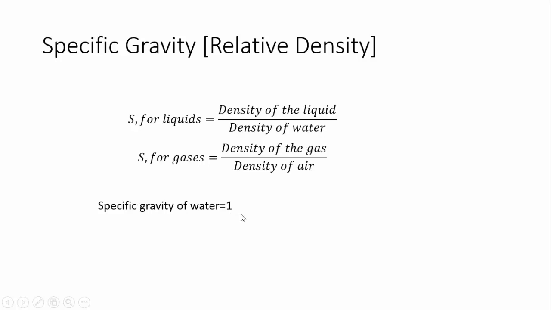So it tells how much denser the given liquid is than water. Let me take an example of mercury. Mercury has a specific gravity of 13.6. That means mercury is 13.6 times denser than water. So such an idea it will give. This is the importance of this particular property, specific gravity.